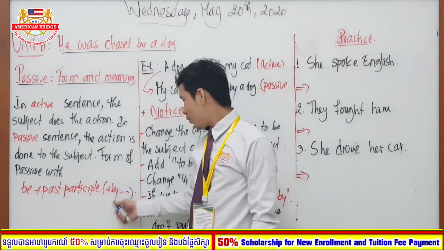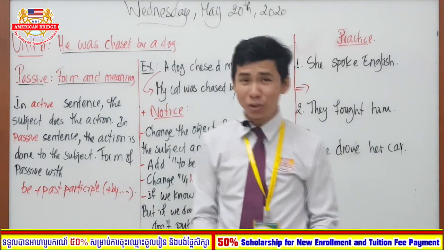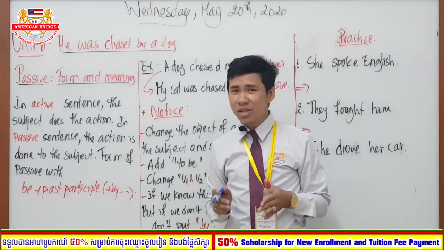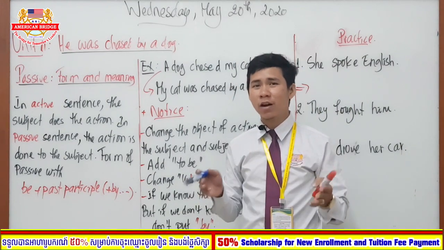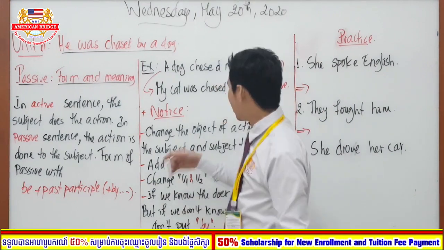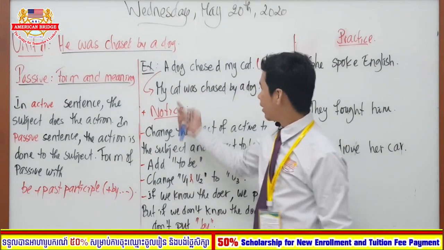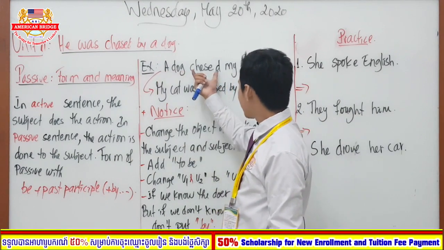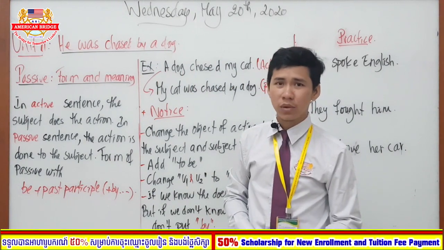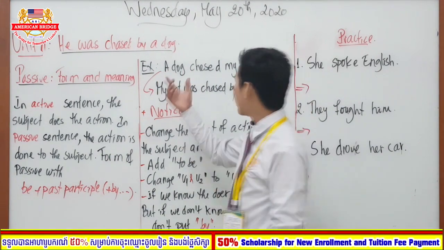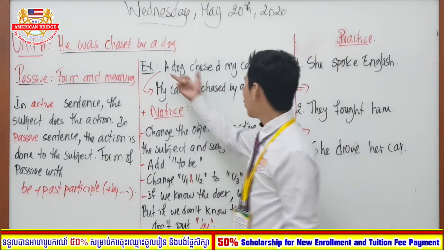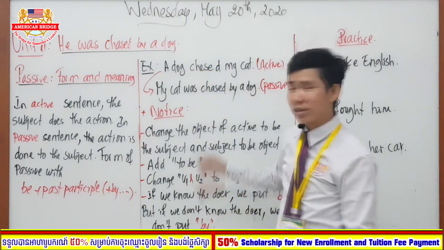Do you know why "by" is put in brackets? You will know later on. Before we move on to our rules of changing from active to passive, I would like you to see our example first. We can say, "A dog chased my cat." This sentence is in the active voice. Why do I say it is active? Because we focus on the subject as the doer. The subject does the action. So what is the action of the subject? Chased what? Chased my cat.